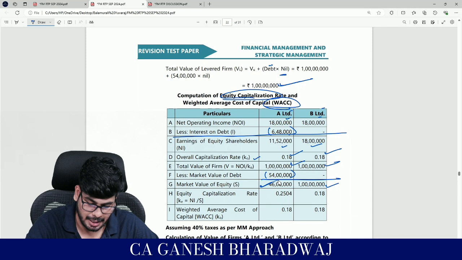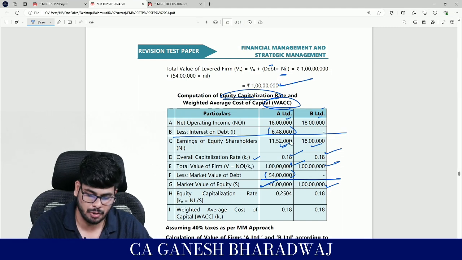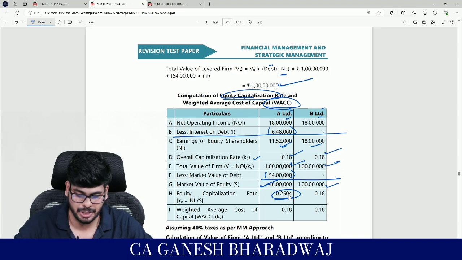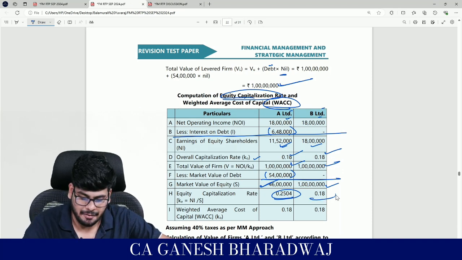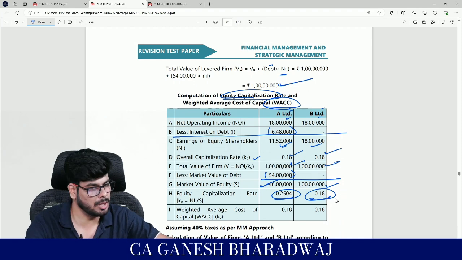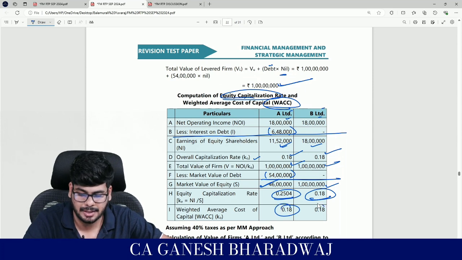And now you have the market value of equity, right? And you also have the net income available to the equity shareholders. So what is the KE? It is going to be 11 lakh 52,000 divided by 46 lakh, which is going to be 25.04%. Are you clear with this? Yes, are you clear with this, guys? Right? Whereas for B limited it's going to be what? The same 18%, and the weighted average cost of capital, that will not change.